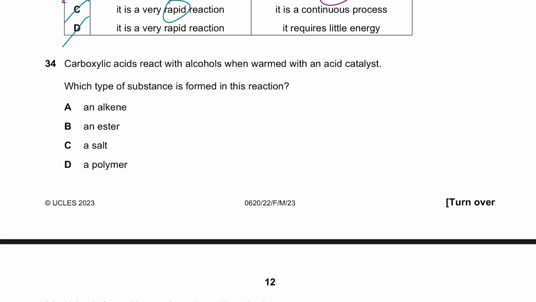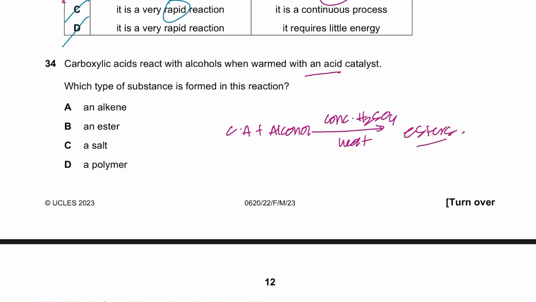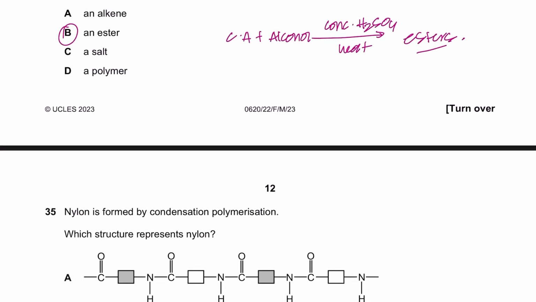Okay. Carboxylic acid reacts with alcohol when warmed with an acid catalyst. Obviously, what is that acid? Carboxylic acid plus alcohol, and the catalyst is concentrated sulfuric acid, concentrated H2SO4, and you heat it a little bit, obviously, and esters are formed, right? That's the formation of it. So an ester is formed, neither alkene, and so on.